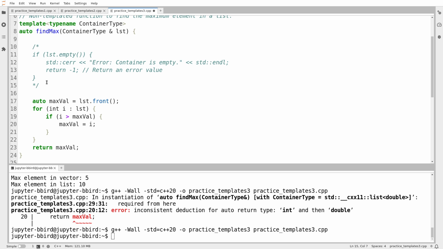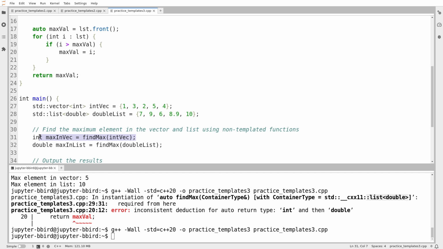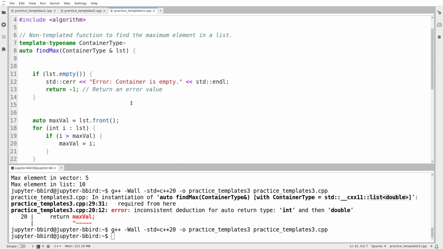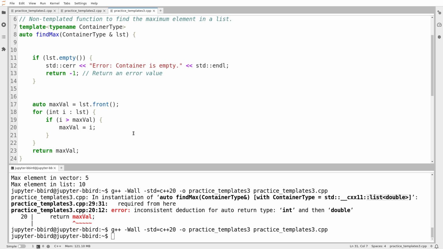That's fine. When I bring this back, we have a problem. And the problem is that this -1 is an int. Because when I write a -1 with no other adornments, like I don't write 1.0, when I write -1, that is interpreted as an int. So in this version of the code, suppose you pass me a list of double. So you can see here the complaint the compiler gave, which is pretty cryptic. The complaint the compiler gave involves list of double. So it's clear this is the case that's giving it indigestion. It didn't seem to have a problem with passing in a vector of int, just list of double. The problem it has is there are two return statements.